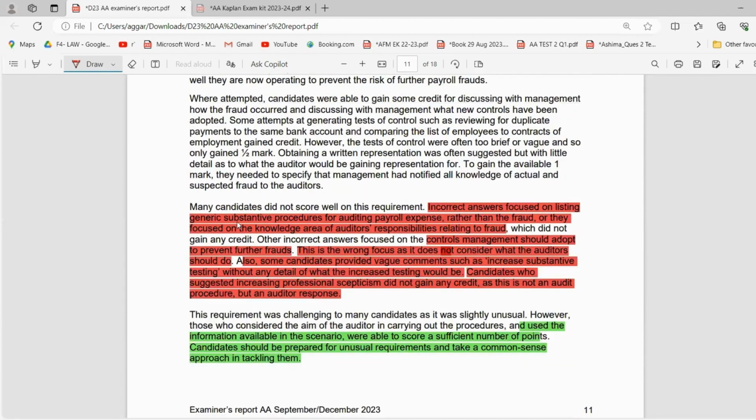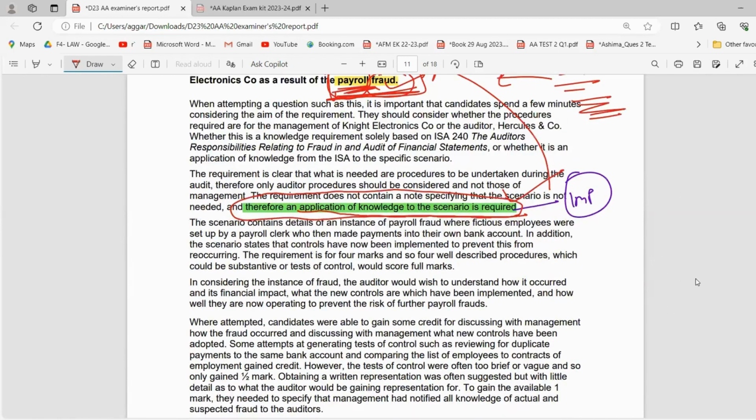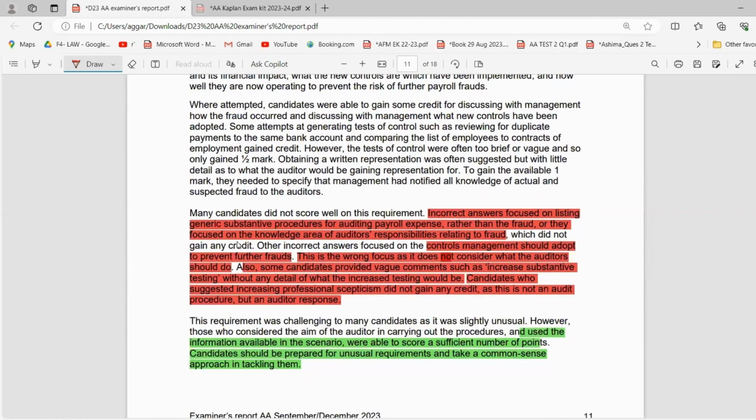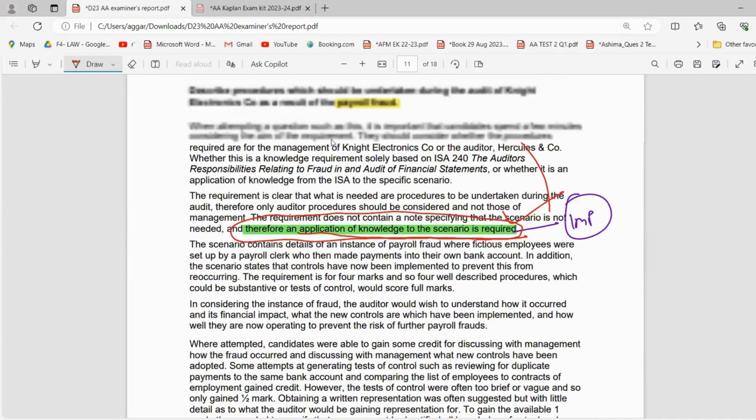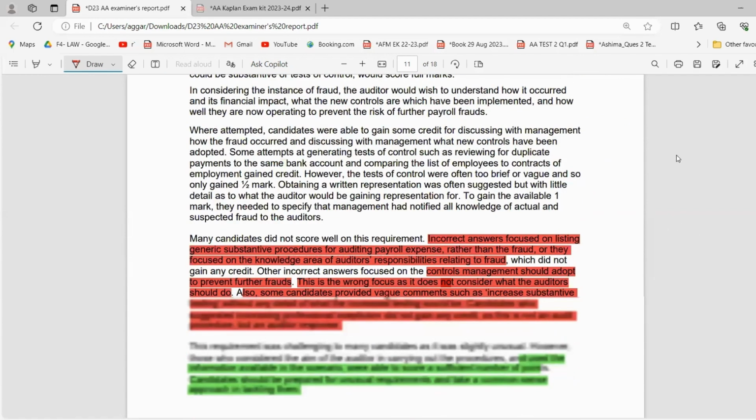Now, many candidates did not score well on this requirement. Incorrect answers focused on listing generic substantive procedures for auditing payroll expense rather than the fraud. As I explained, you have to write about the fraud, not about the payroll, right? Or they focused on the knowledge area of the auditor's responsibilities related to fraud. If it was payroll fraud, they either related only to the payroll, or only to the fraud, not payroll fraud. So that is another big mistake that people make.